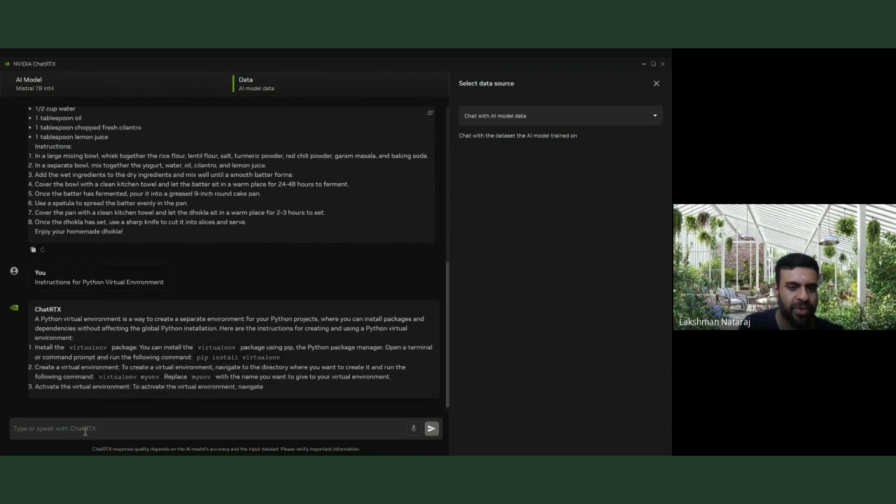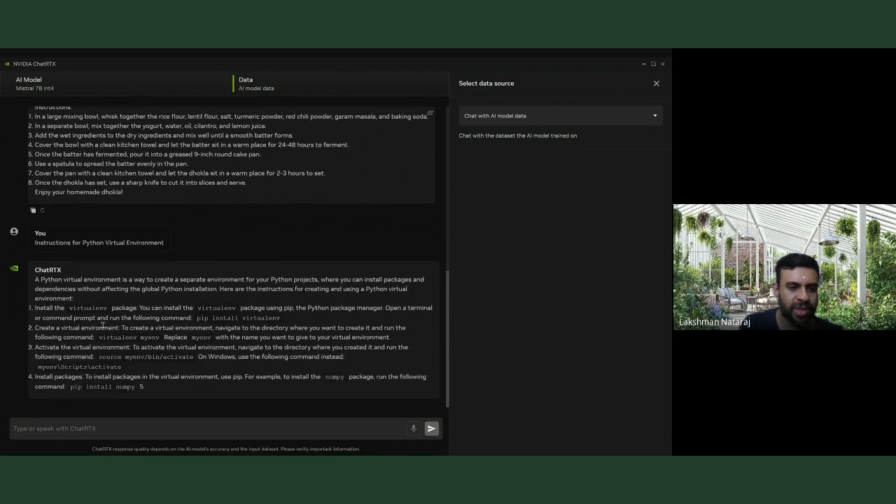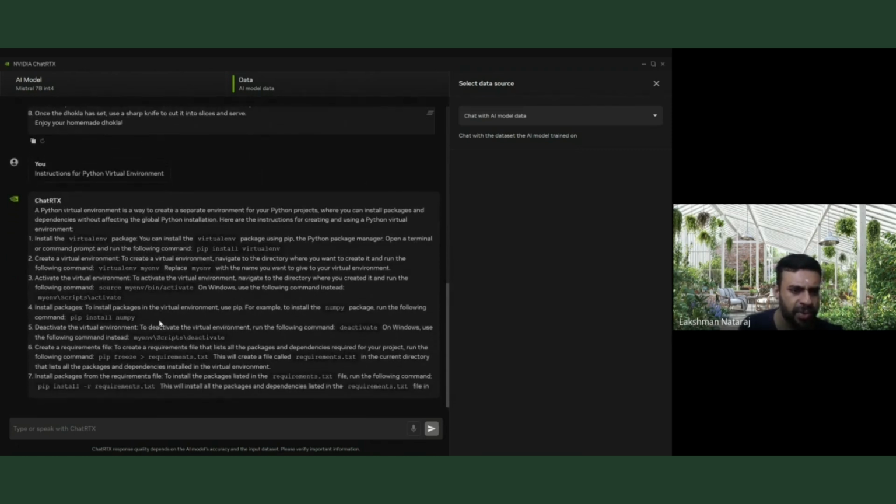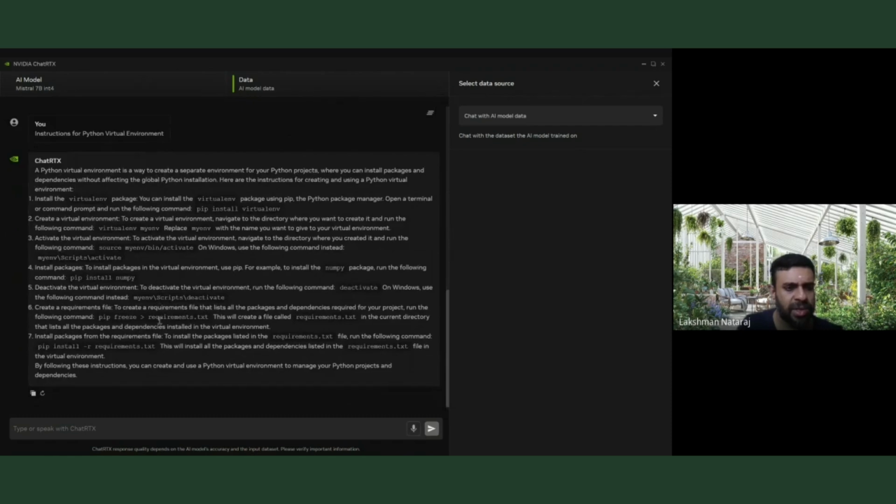And I have to usually go and do this. So it has the pip install virtual environment, and then how you can create a virtual environment here. It also has, in fact, a little bit more details than I thought.